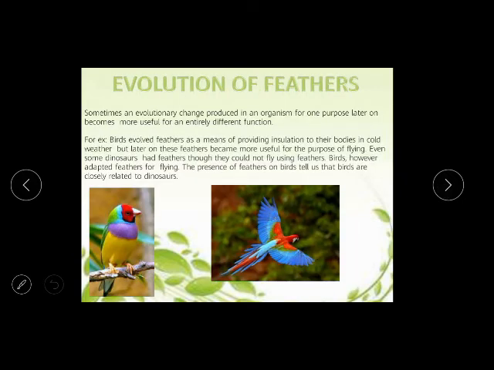Now, evolution of feather. If you see the evolution of feather, sometimes an evolutionary change produced in an organism for one purpose later on becomes more useful for entirely different functions. For example, some change may occur due to one purpose, but after some time that change helps in some other way, and then that becomes the primary function.